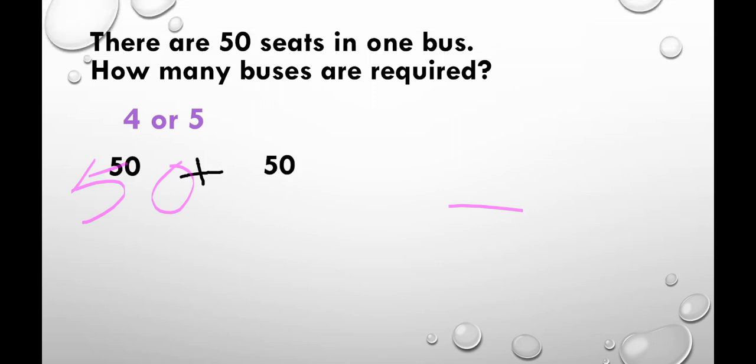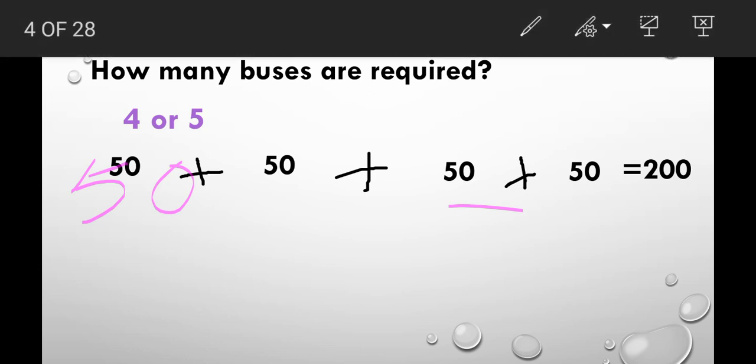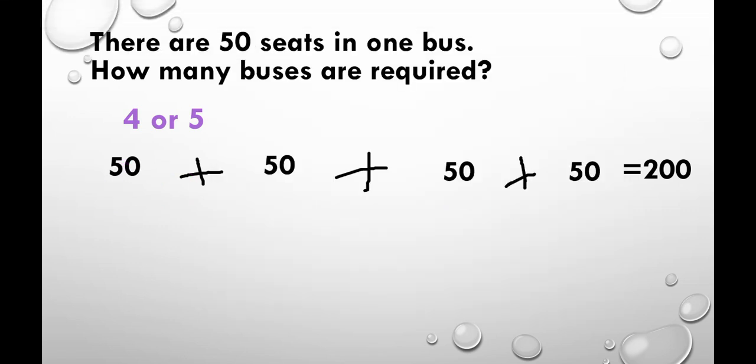50 plus 50. What is 50 plus 50? It is 100. Again plus 50 it will be 150. Again plus 50 it will be 200. So 4 buses will have 200 seats. 200 seats are there in 4 buses. One more bus means it will be 250. So that 40 seats is of no use, right?